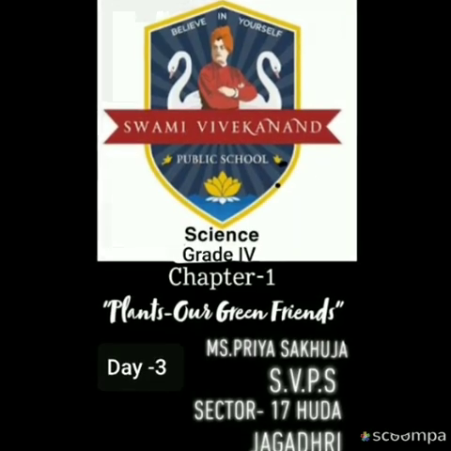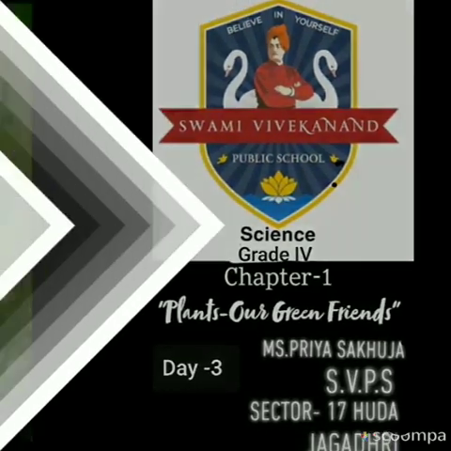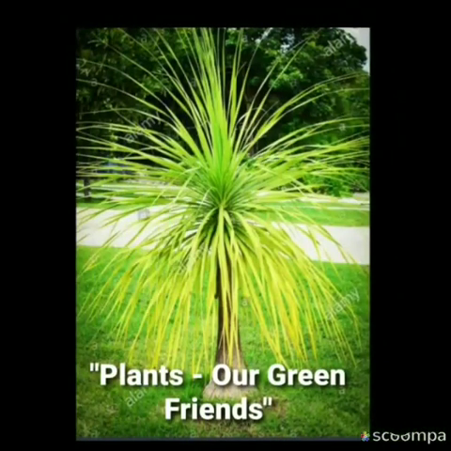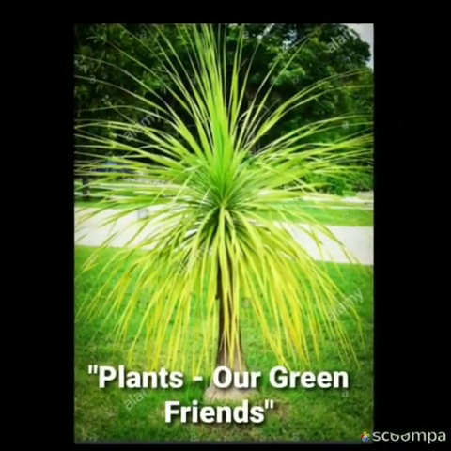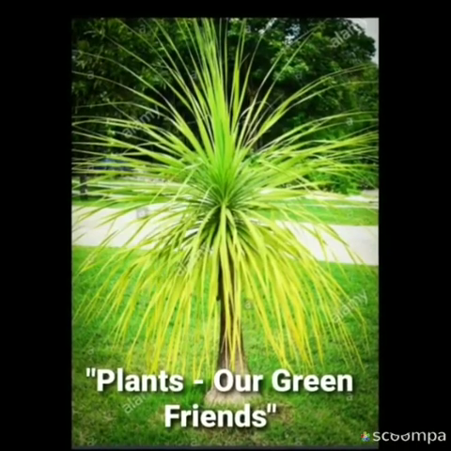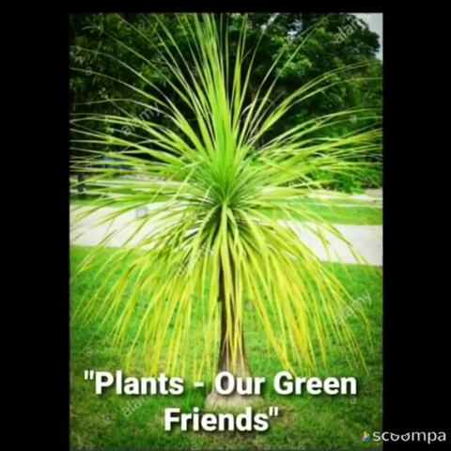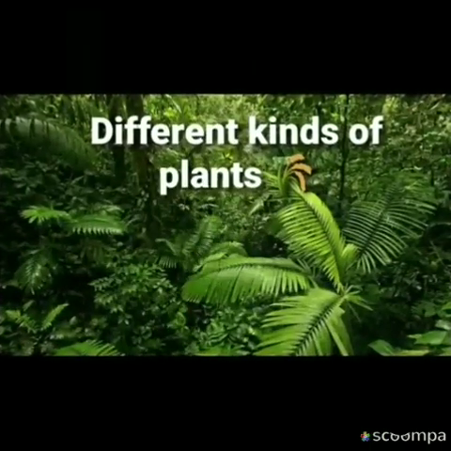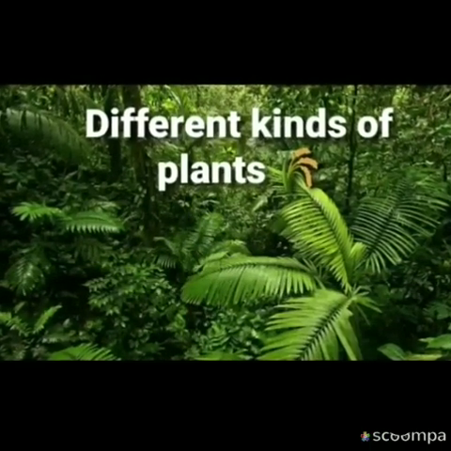That's Priya, your science teacher, along with your Milestone course book of Science Volume 1, and we were doing your chapter number 1, that is Plants Our Green Friends. So, let's have a quick throwback of what we had understood till yet. We had learned about the different kinds of plants and their various parts.